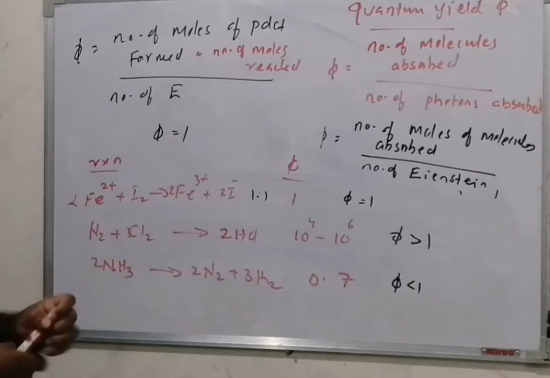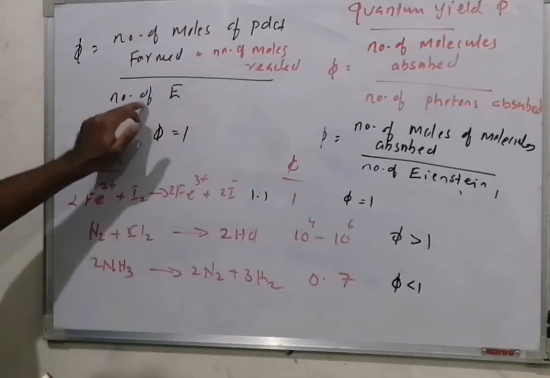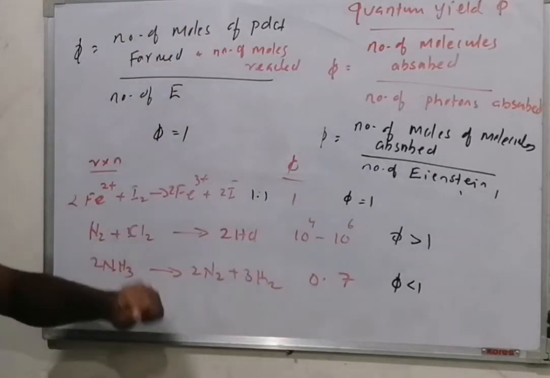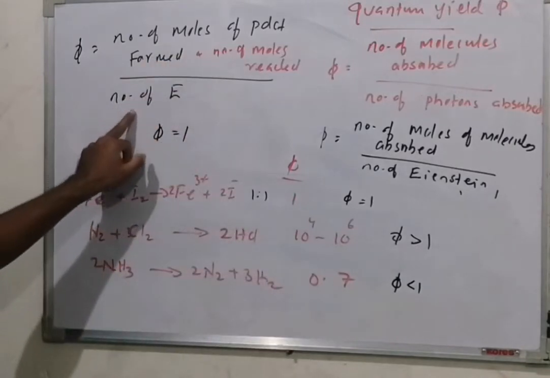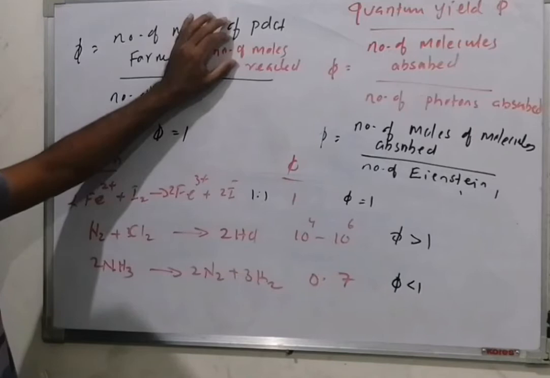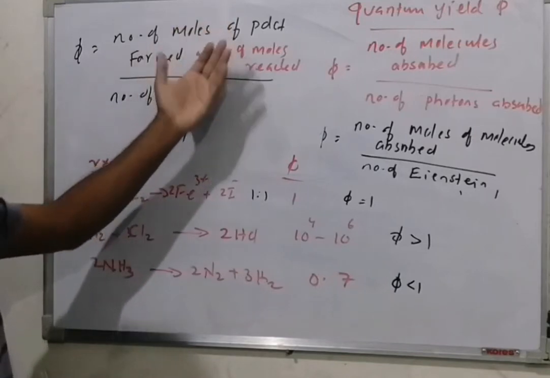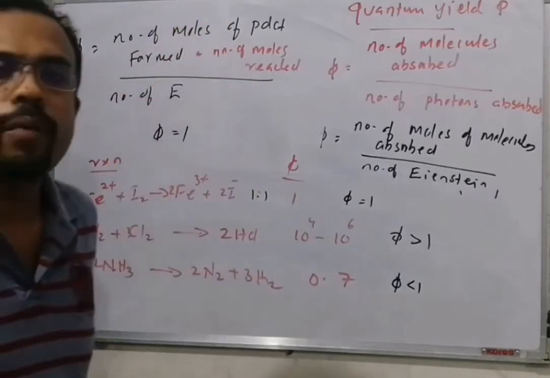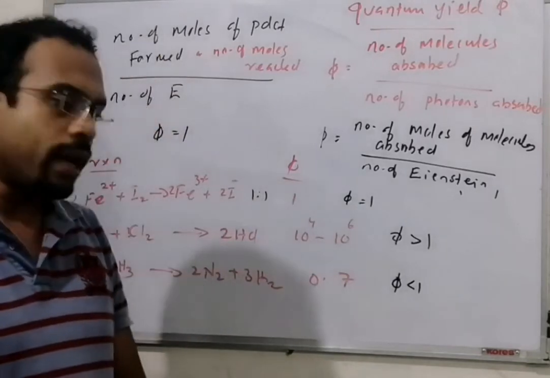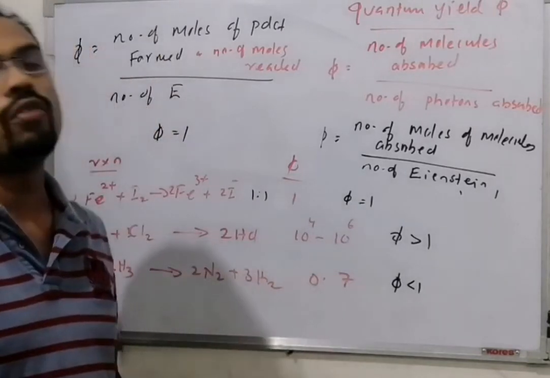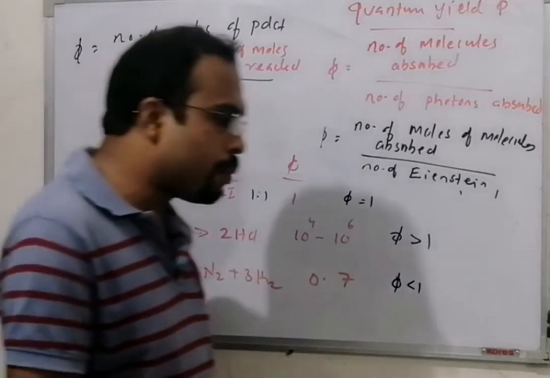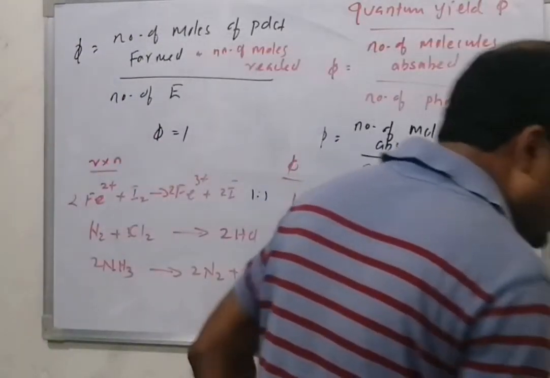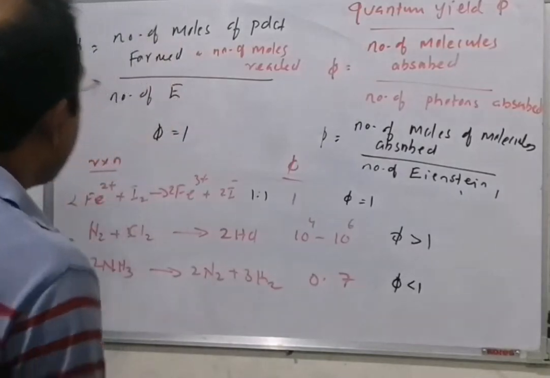Here the number of moles reacted is very much greater than the number of Einstein. Here the number of moles reacted is less than the number of Einstein. In this case, the number of moles reacted or product formed is equal to the number of Einstein. Therefore, quantum yield is not always equal to 1, so something more complicated is involved here.